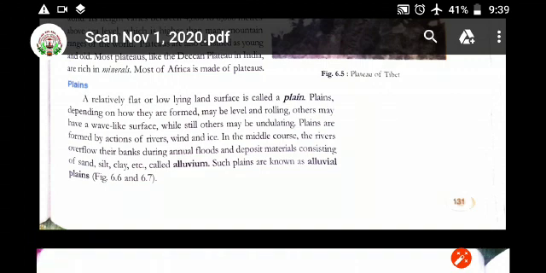Such plains are known as alluvial plains, which consist of sand, silt and clay.